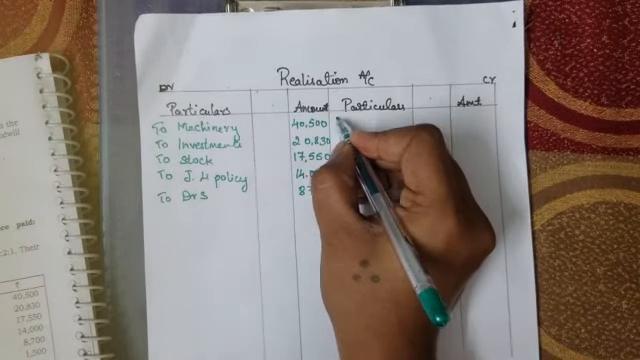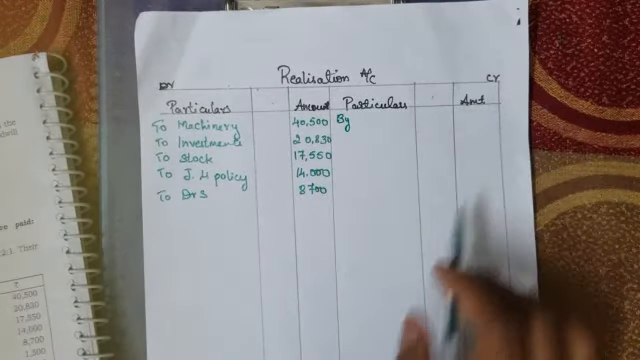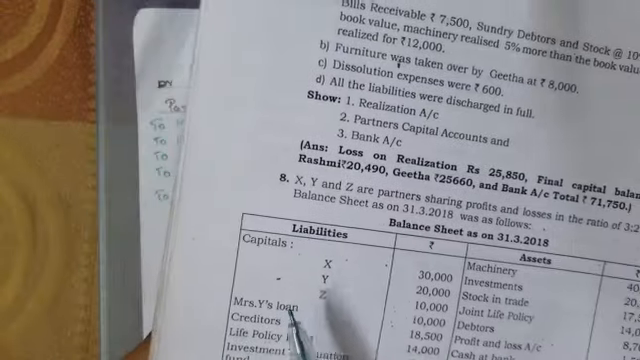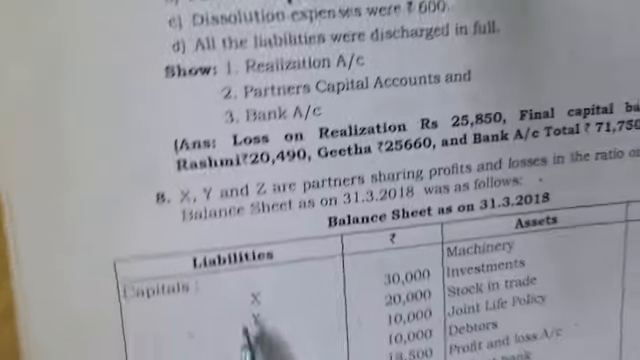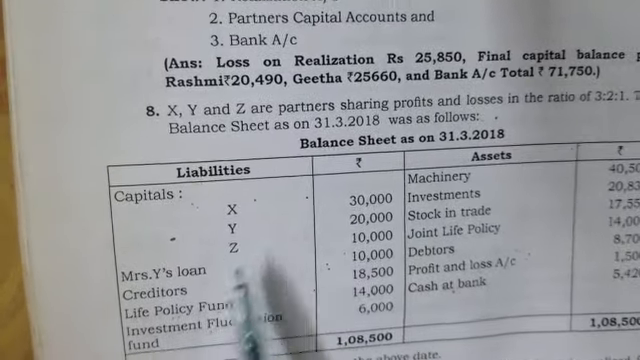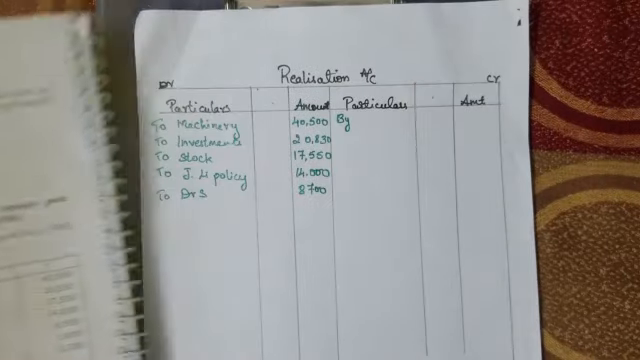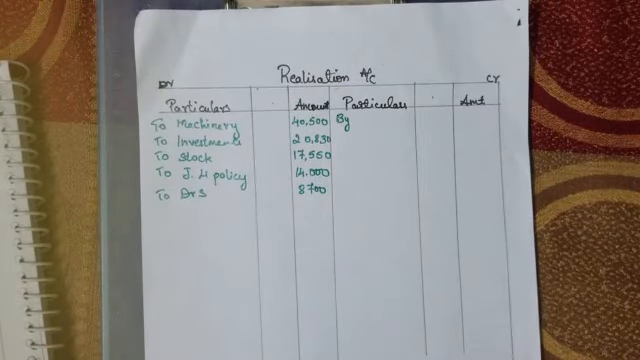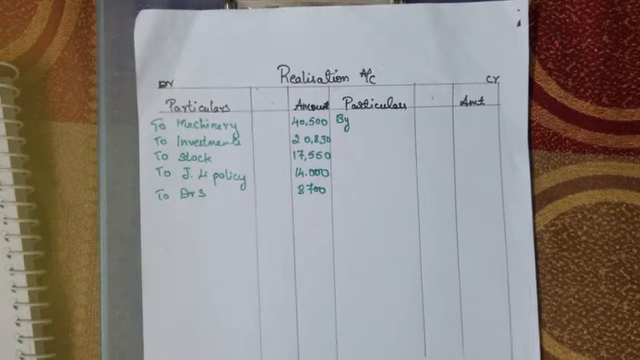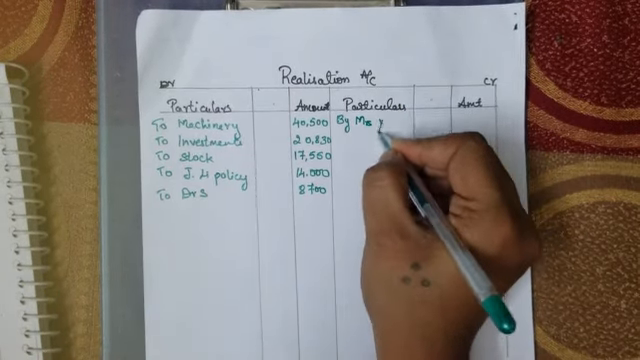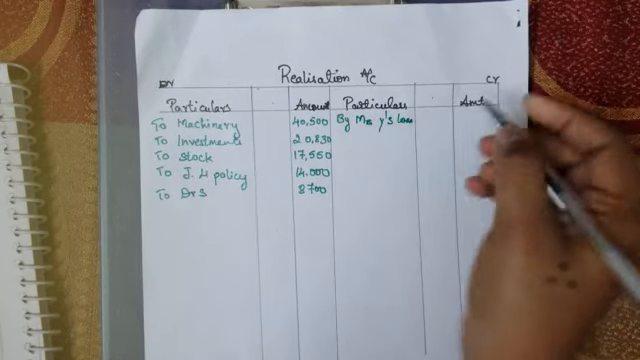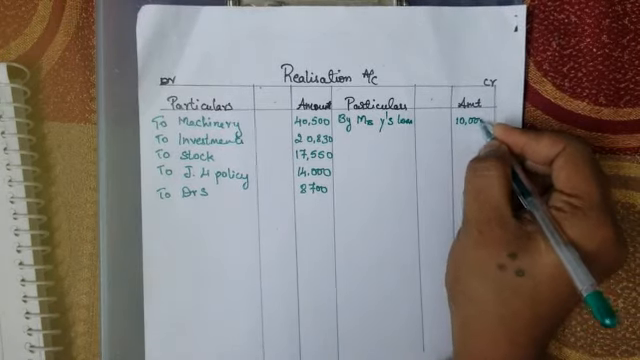Now let's go to the liabilities, that is on the credit side we are supposed to write all the external liabilities. Capital we are not going to take here, and Mrs. Y's loan is given. Mr. Y is the partner, Mrs. Y is not the partner. So whatever loan is borrowed from Mrs. Y will be treated as an external loan. So we are going to write it here, Mrs. Y's loan amounting to rupees 10,000.